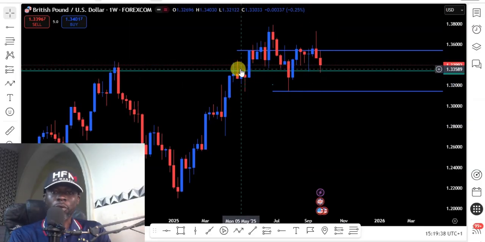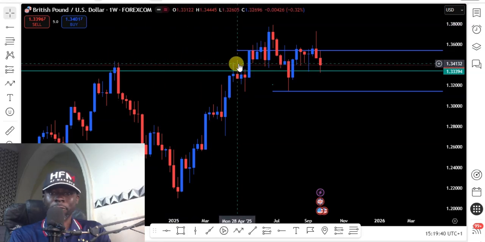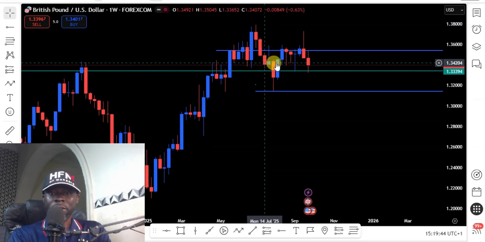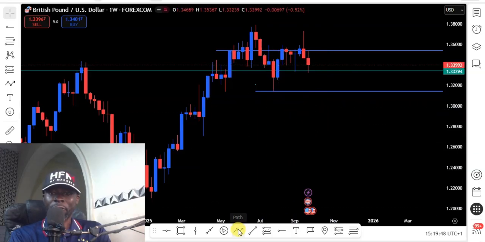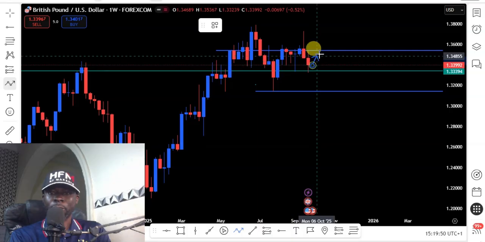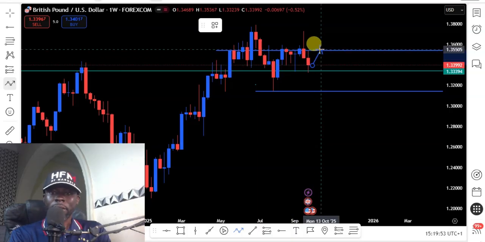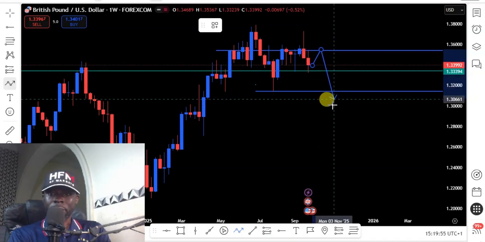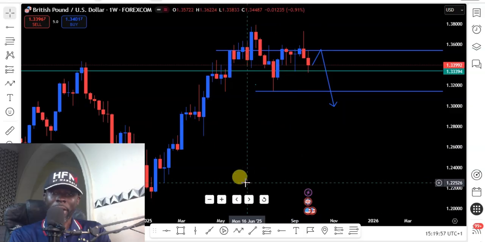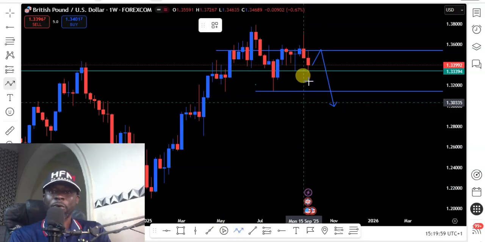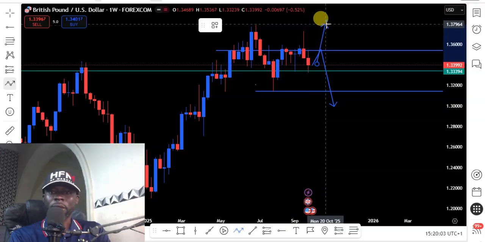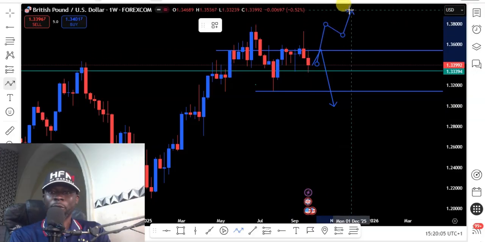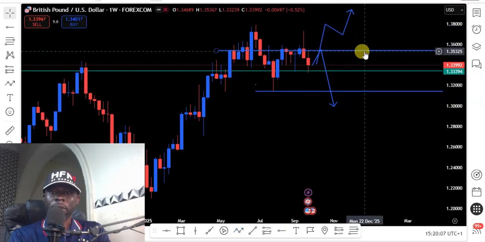Now price also closed on this resistance level. You can see that price closed on the resistance level and also rejected from this support level, which indicates we might be seeing price taking supply from this resistance and start dropping, or if price fails to close above this resistance, it might drop. Then if price closes above this resistance level, we might see a major buy for the GBPUSD to the top.